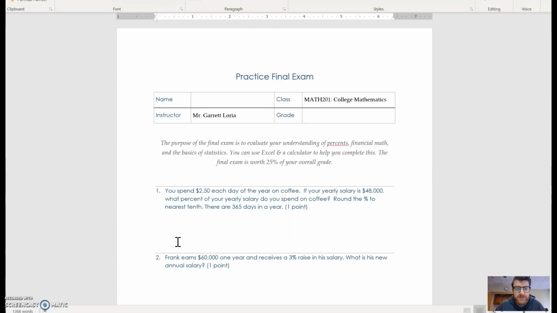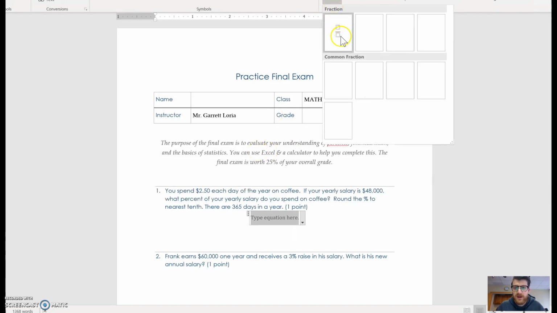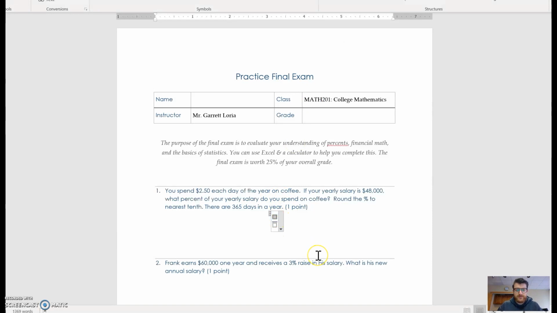So question number 1. You spend $250 each day of the year on coffee. If your yearly salary is 48 grand, what percent of your yearly salary do you spend on coffee? All right, so in order to get a percentage, we either need a decimal or a fraction. And we can't pull a decimal here, so we need to start with a fraction. Now, fractions are part over whole. Okay, so the part here is going to be how much you spend on coffee, and the whole here is going to be your salary, right?